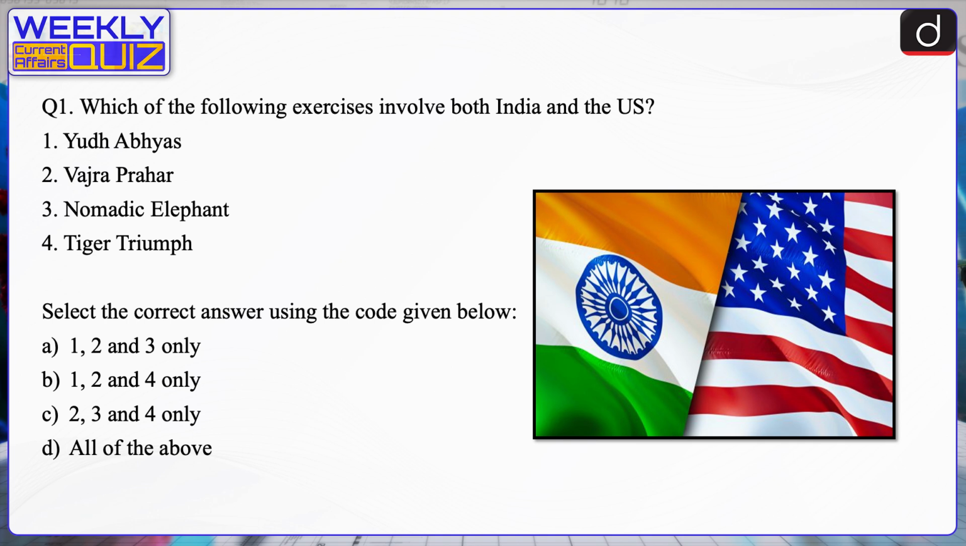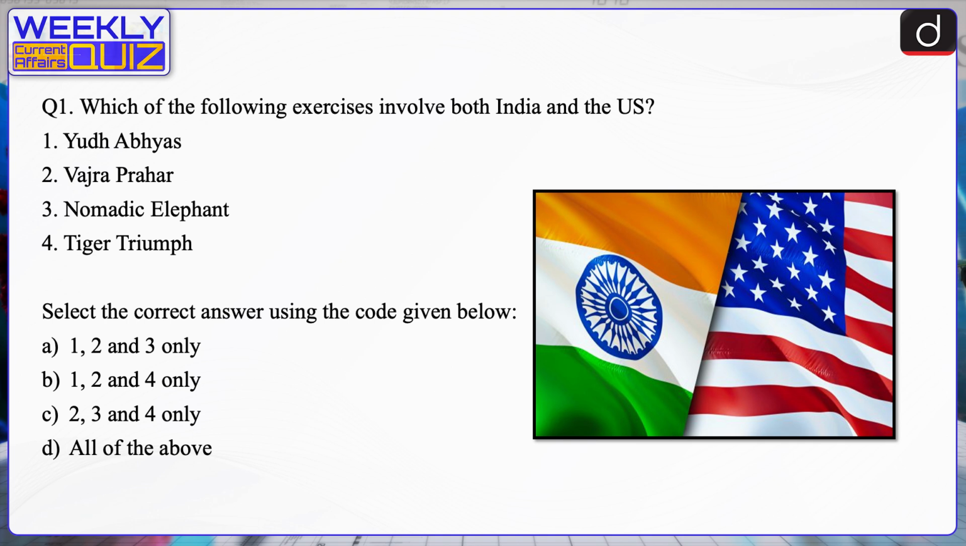So let's begin. First question, which of the following exercises involve both India and the United States of America? 1. Yudh Abhyas, 2. Vajra Prahar, 3. Nomadic Elephant, 4. Tiger Triumph. Select the correct answer using the code given below. 1, 2 and 3 only, 1, 2 and 4 only, 2, 3 and 4 only, or all of the above. The correct answer is option B, 1, 2 and 4 only.